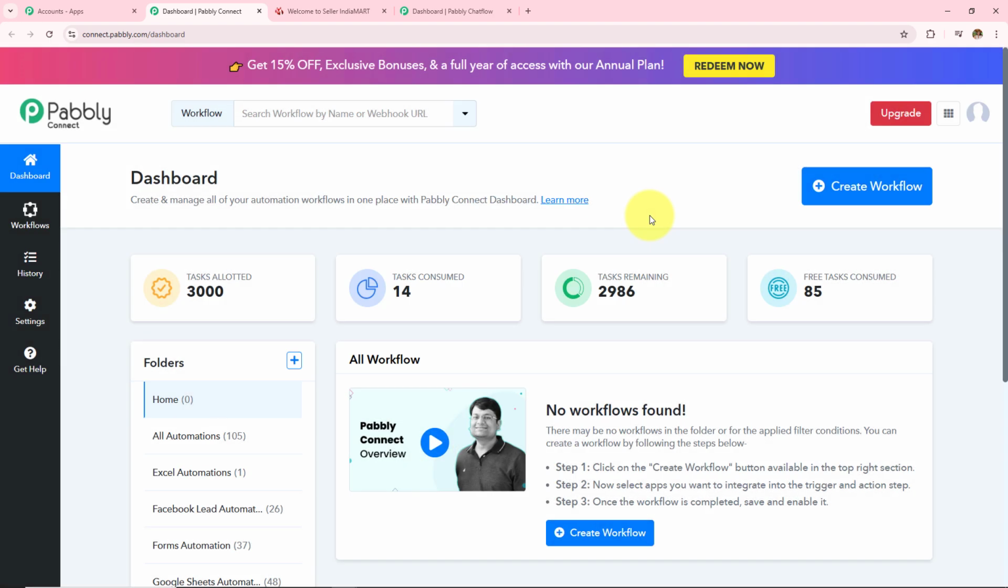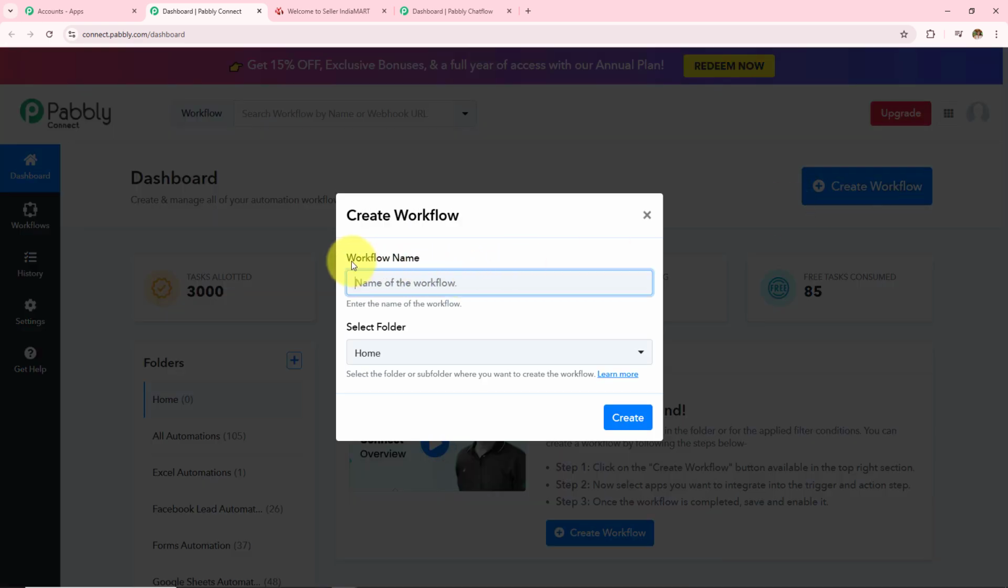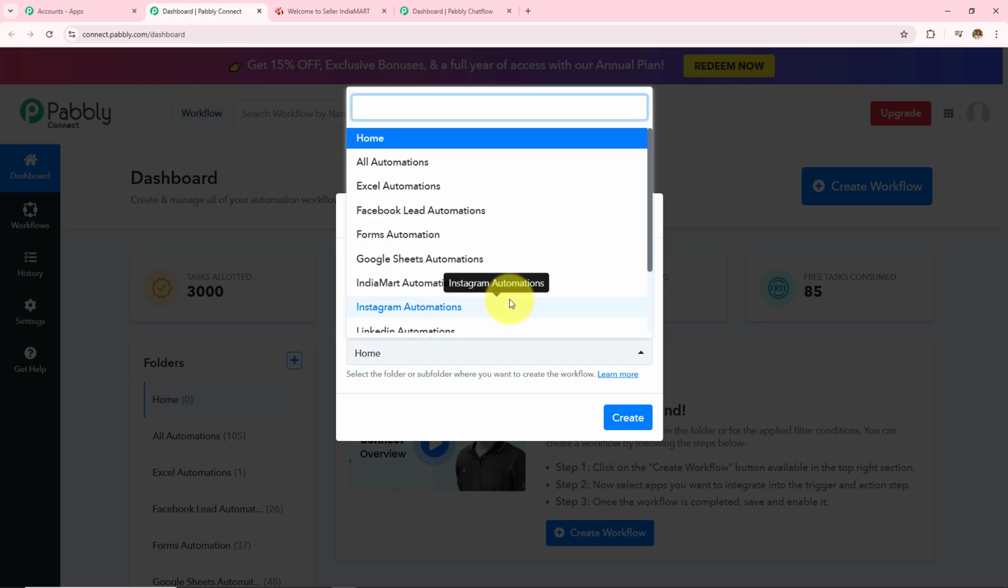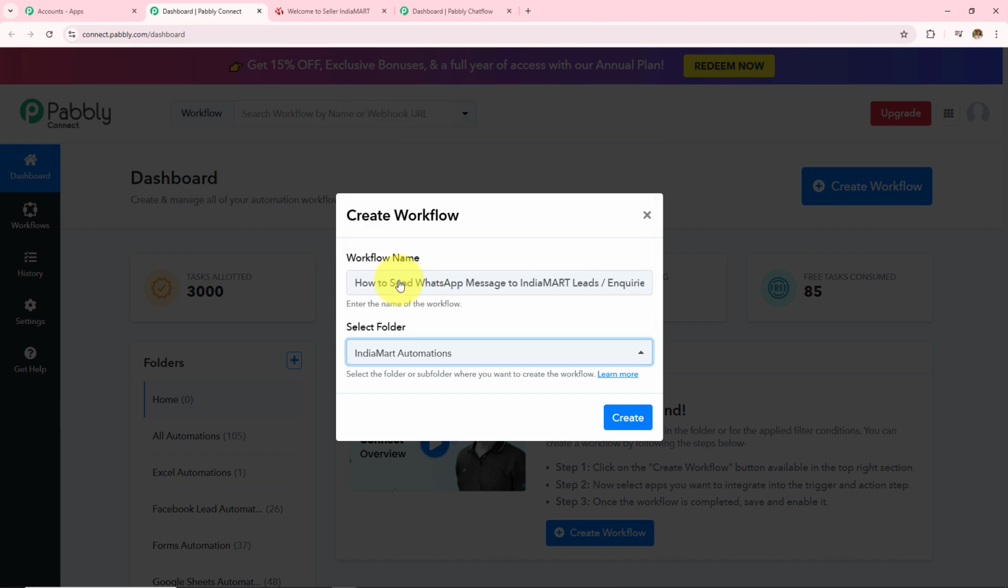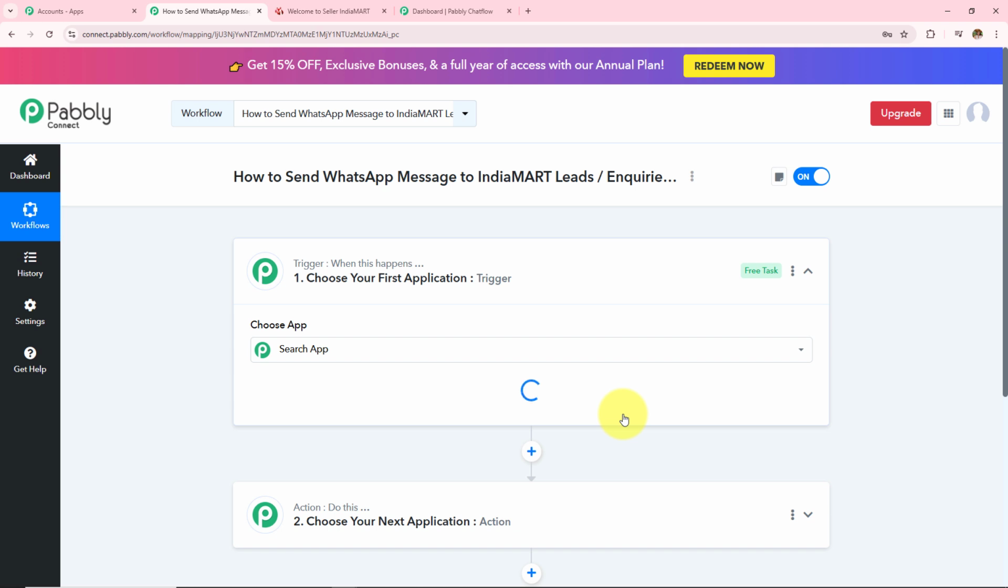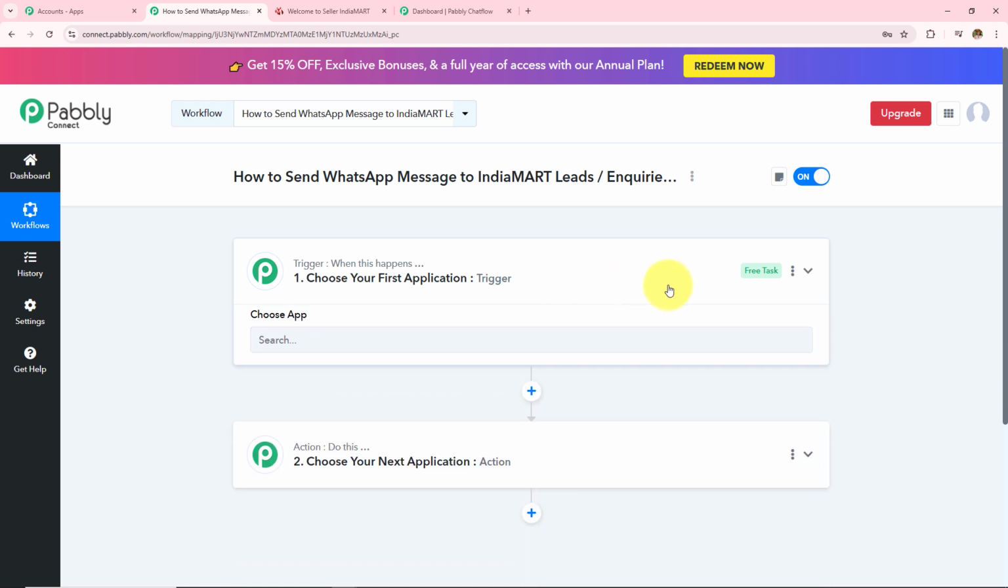For now, I want to create a new workflow, for which I need to click on this create workflow button, and first I need to provide the workflow name, and then I have to select the folder in which I want to save that workflow. So first let's name this workflow as how to send WhatsApp message to IndiaMart leads and inquiries for newspaper advertising agencies, and now I need to select my folder. So these are the folders that have been created, and I want to select this IndiaMart automations and then click on create. Now here, as soon as I click on create, two boxes have appeared in front of me.